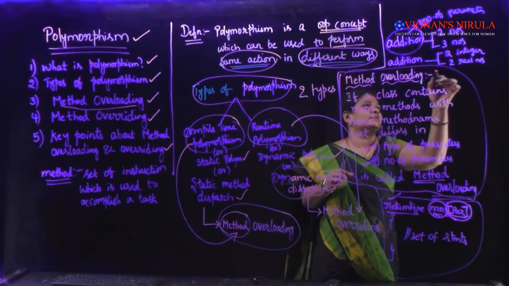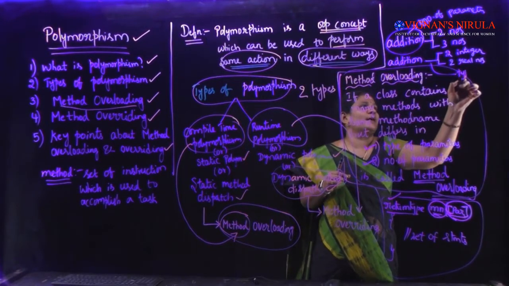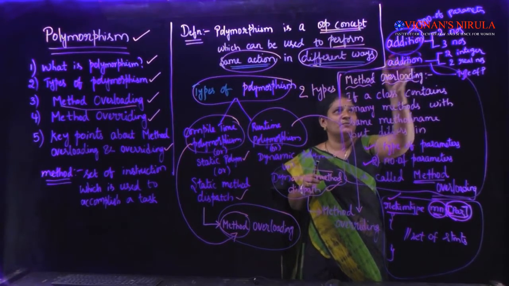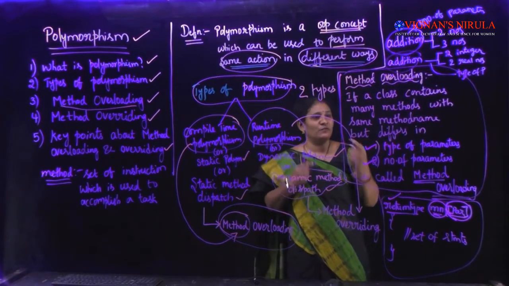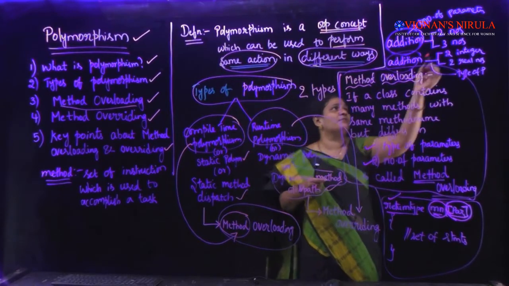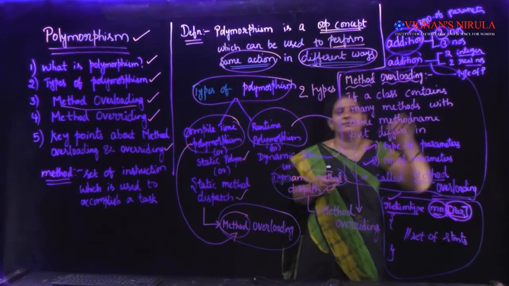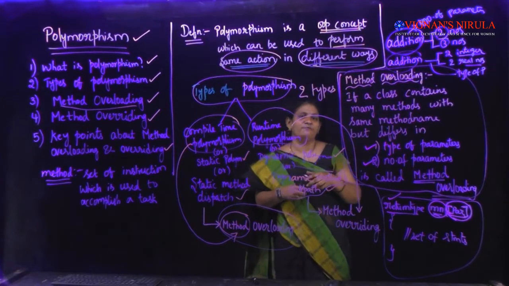And this is type of parameters, a change in the type of the parameters. The method names are the same, but they differ in either number of parameters or type of the parameters. That is called an example of method overloading.